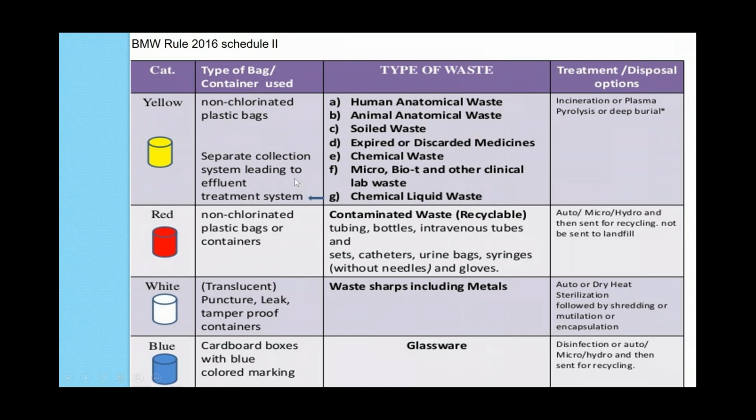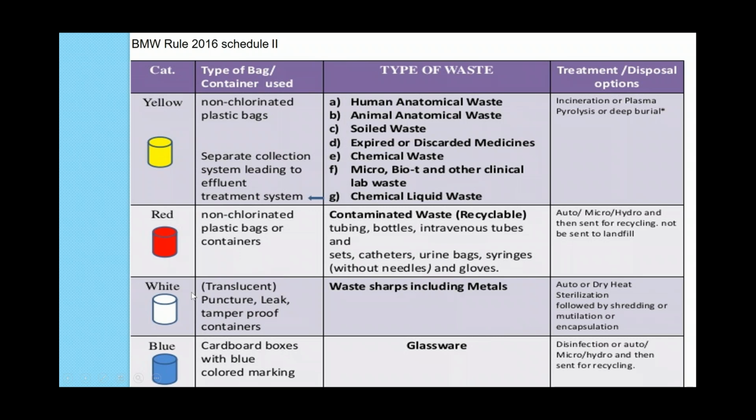From the point of view of waste disposal, for biomedical waste or hazardous waste, there is a guideline, the biomedical waste rule from the Central Pollution Control Board. So we have followed this categorization. All the yellow containers or yellow color bags are used for the collection of human anatomical waste and all the soiled waste, and they pass through the incinerator. All the plastic materials or recyclable or reusable material is contained in the red containers and passes through the autoclave, and then it is sold to a recycler, which recycles it back into process industries.